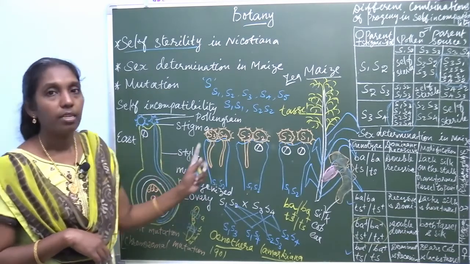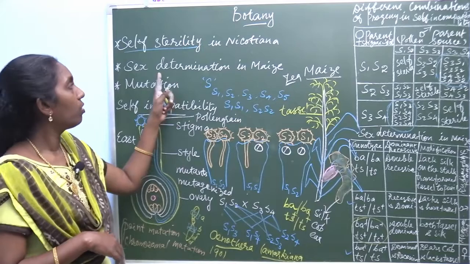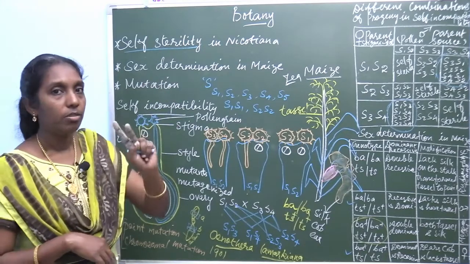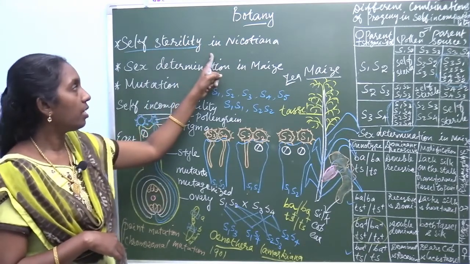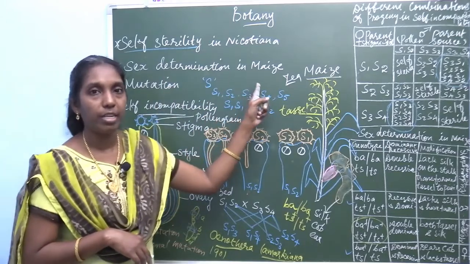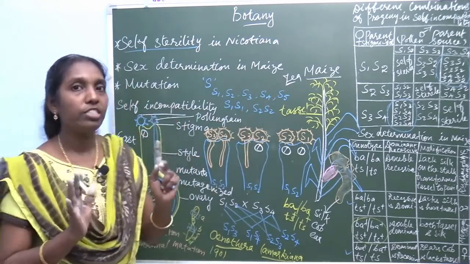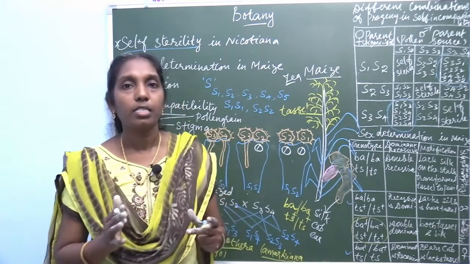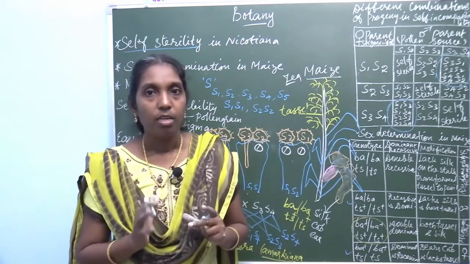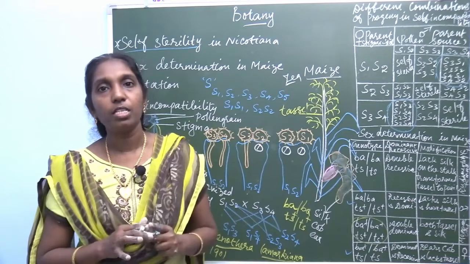So, once again recall what you learned today. Only three topics: self-sterility in Nicotiana, sex determination in maize, and mutation, just the introduction. In the next class you are going to learn the types of mutation in detail.